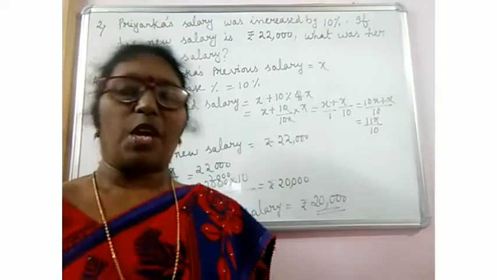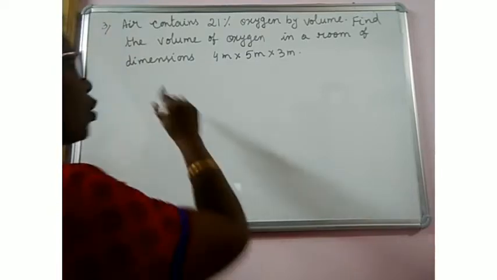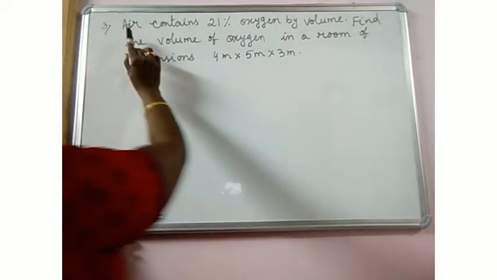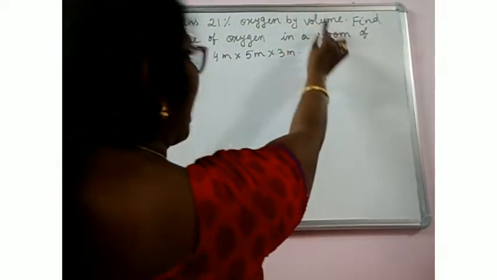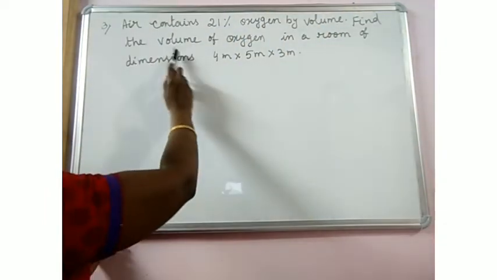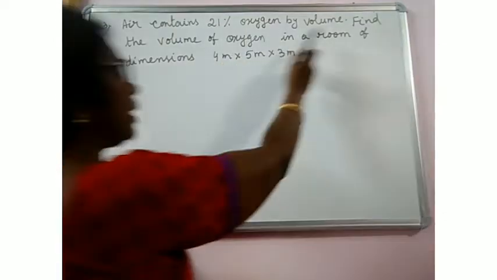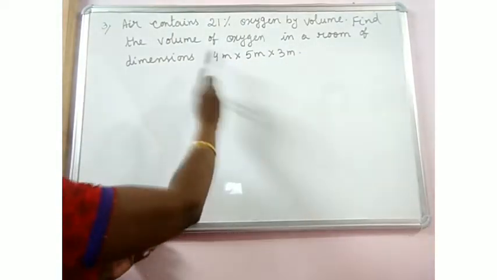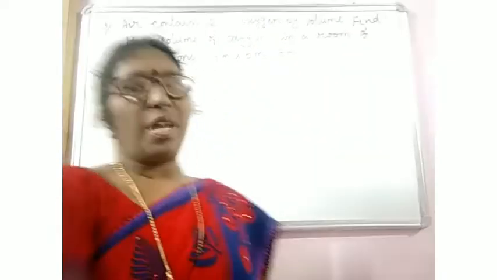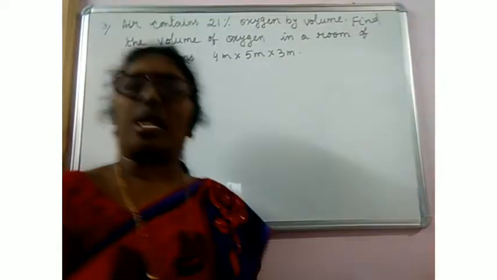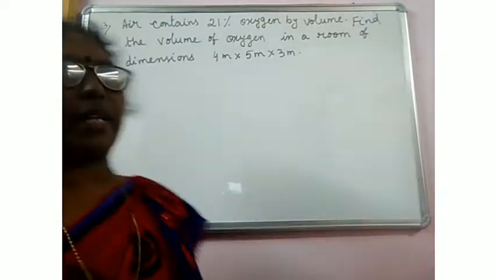Let me solve one more for you. Your next question is, air contains 21% oxygen by volume. Find the volume of oxygen in a room of dimensions 4 meter by 5 meter by 3 meter. When we write into we write times, but when we read we read as by.